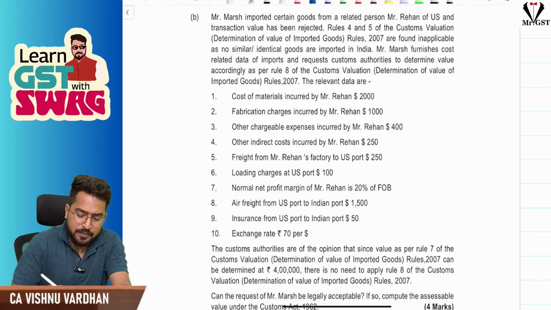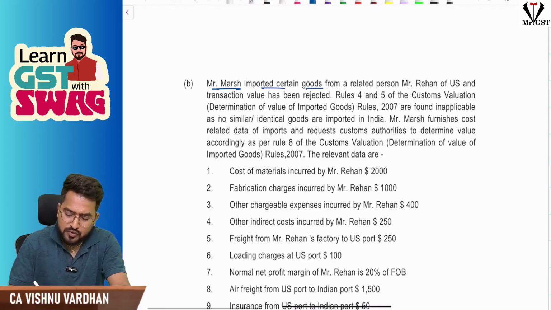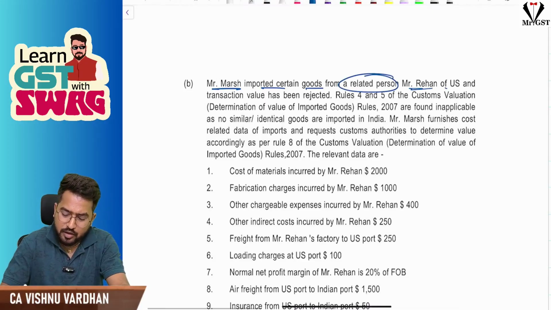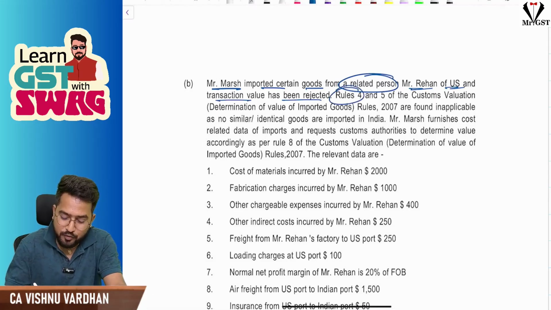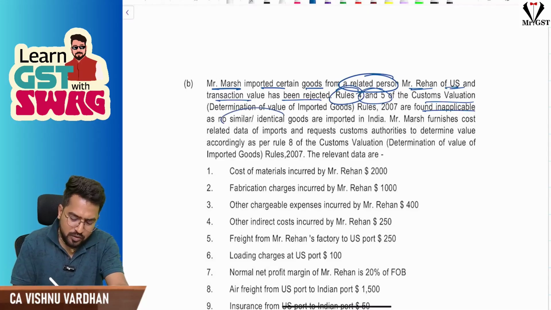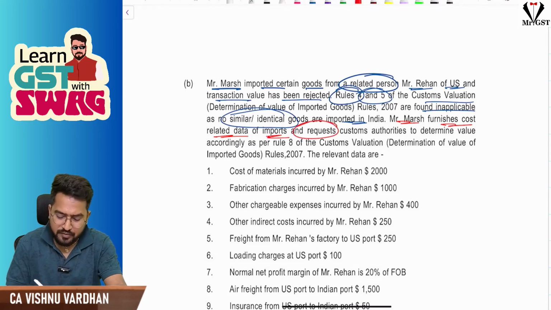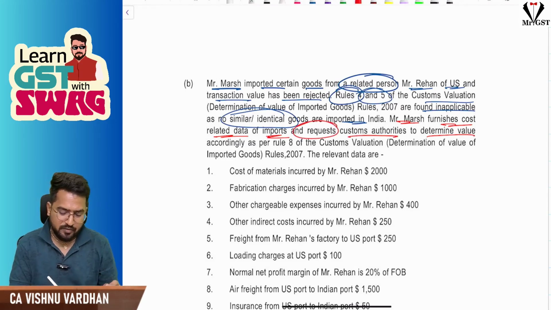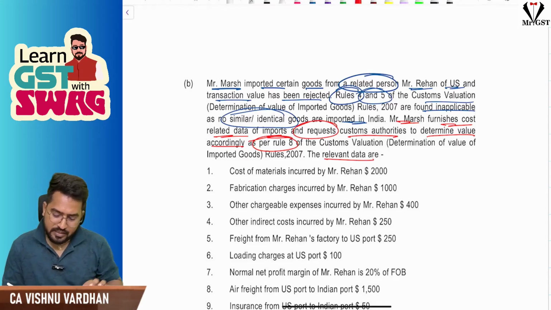So in this question, Mr. Marsh imported certain goods from a related person, Mr. Rehan of US, and the transaction value has been rejected because of the related person. Rules 4 and 5 of the Customs Valuation (Determination of Value of Imported Goods) Rules are found inapplicable because there are no similar or identical goods imported in India. And Mr. Marsh furnishes cost related data of imports and requests the customs authorities to determine the value accordingly as per Rule 8, and the relevant data has been given here.